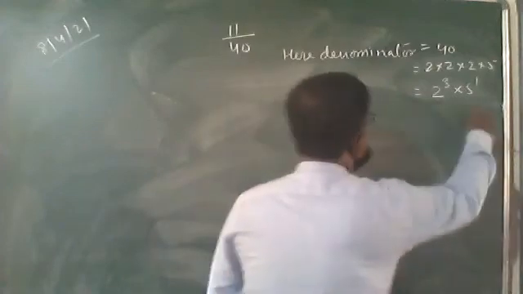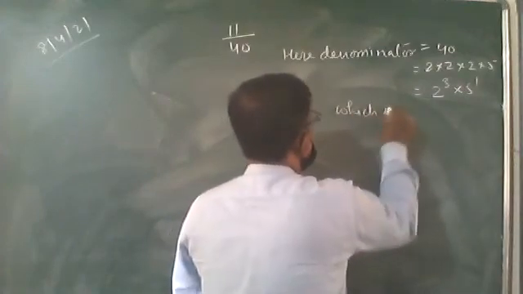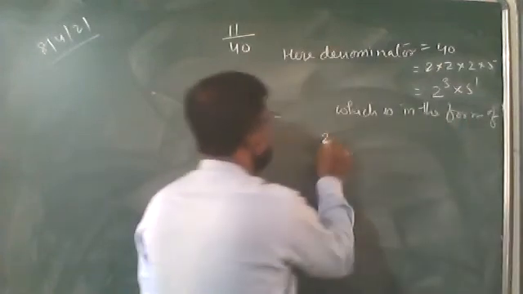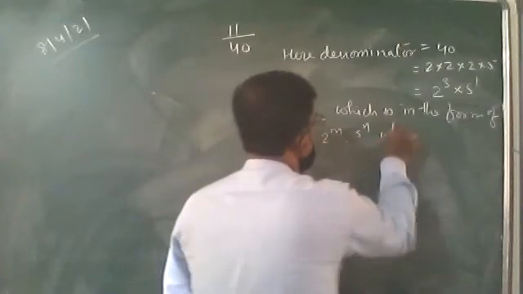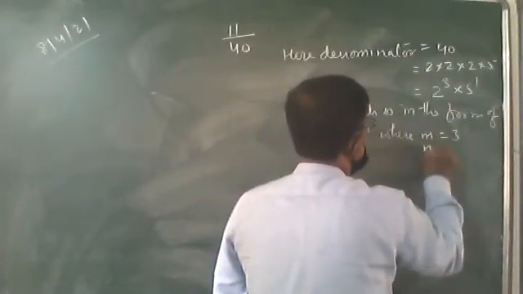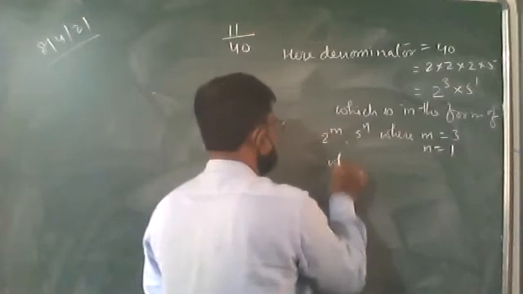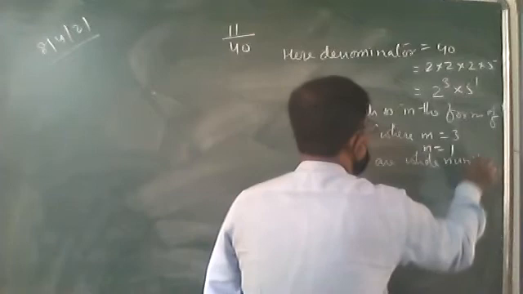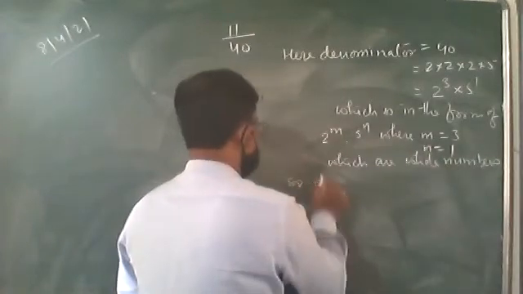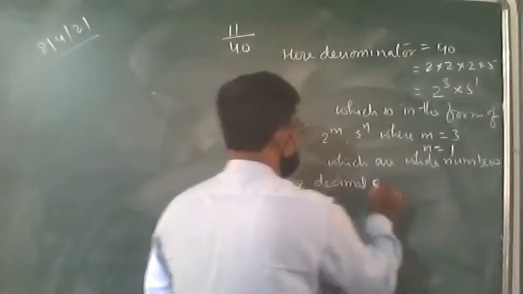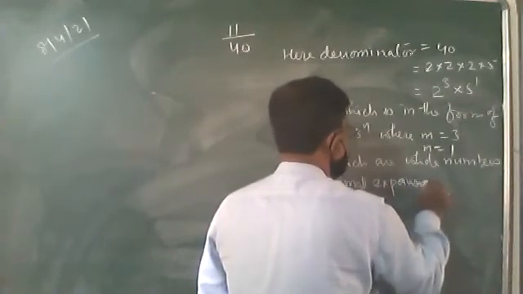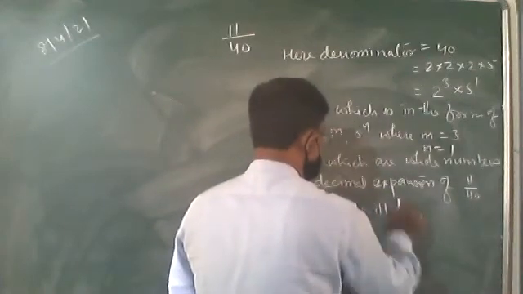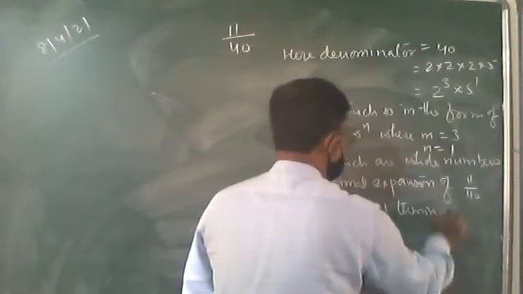This denominator is in the form of 2 to the power m, 5 to the power n, where m is 3 and n is 1, which are whole numbers. So the decimal expansion of the number 11 upon 40 will terminate. That's all.